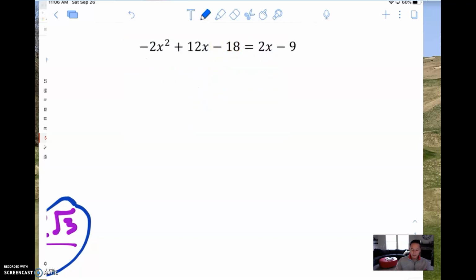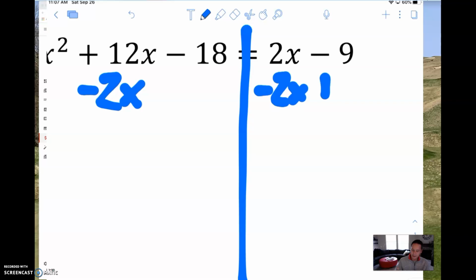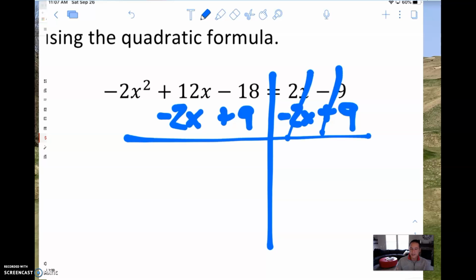Negative 2x squared plus 12x minus 18 is equal to 2x minus 9. So first, we have to set one side equal to 0. And to do that, I'm going to subtract 2x from both sides. And I'm also going to add 9 to both sides. And by doing that, that goes away, that goes away. Now the right side is going to be equal to 0.